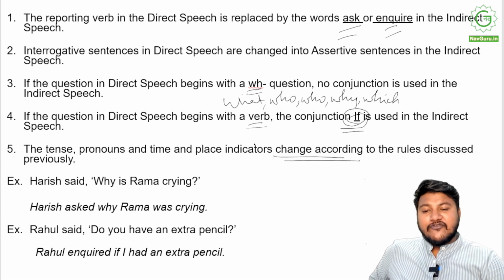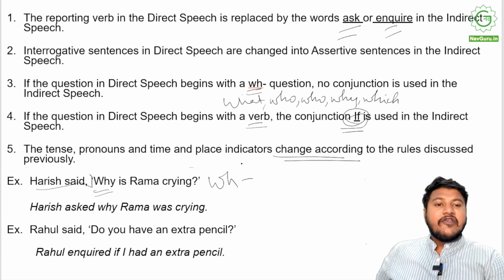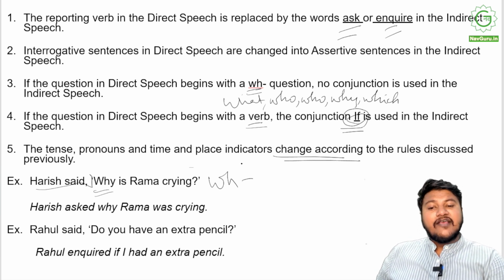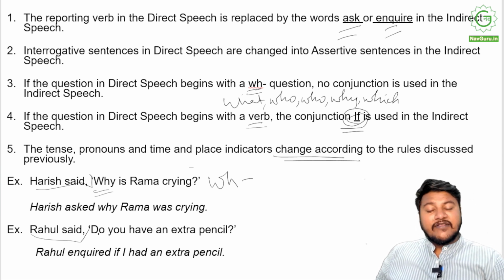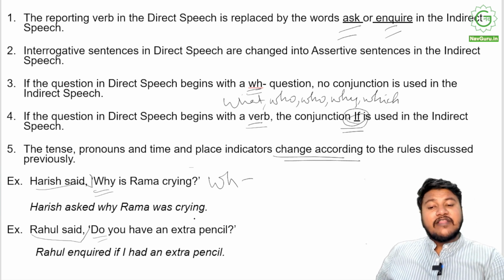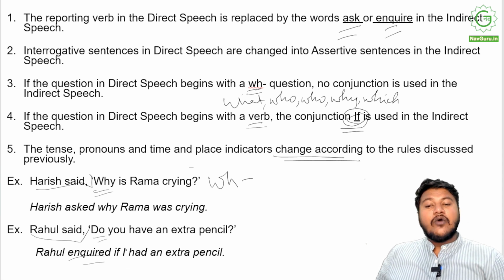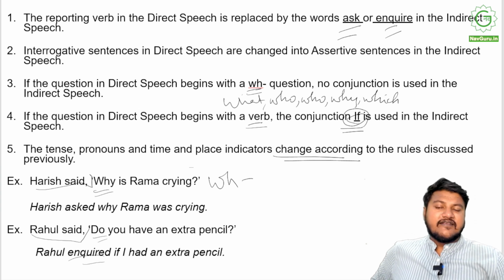We know that. But yeah, apart from that, see, Harish said, comma, so far so good. But when we say why is Rama crying, so why is a WH word. So here we will not use any conjunction. We will simply say Harish asked why Rama was crying. But when Rahul said, do you have an extra pencil? So do is a verb. The question begins with a verb. This interrogative sentence begins with a verb. So then it becomes Rahul inquired if I had an extra pencil. Right? Rahul asked if I had an extra pencil. Rahul wanted to know whether I had an extra pencil. So yeah, so if is used in these cases. Moving on.